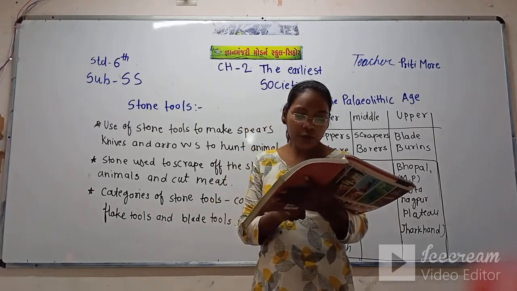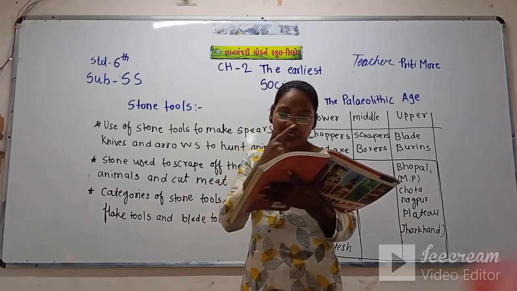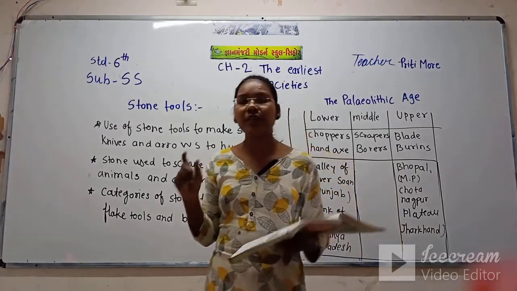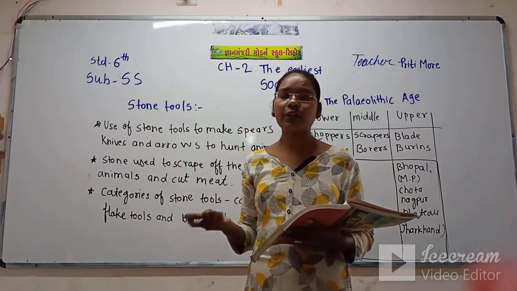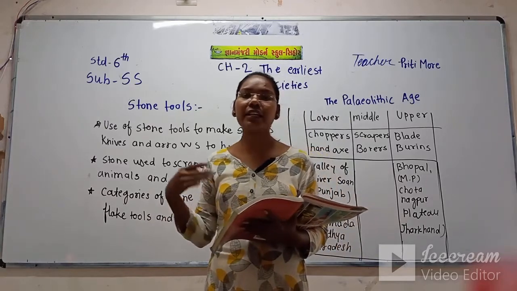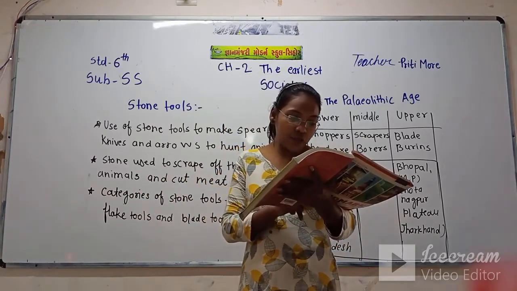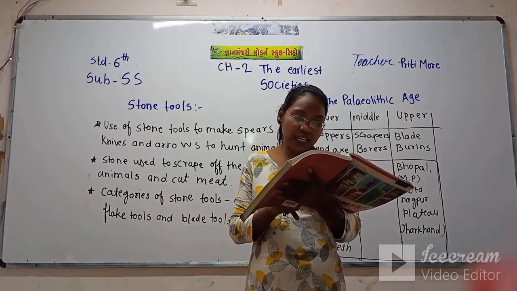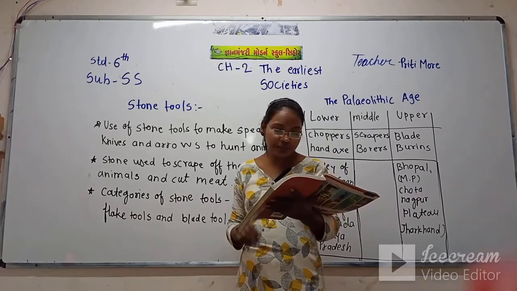With time, early humans used new techniques to develop flake tools. First they invented core tools, then flake tools, and then they used many different techniques to make them different again. Blade tools were the early form of the knives that we use today.